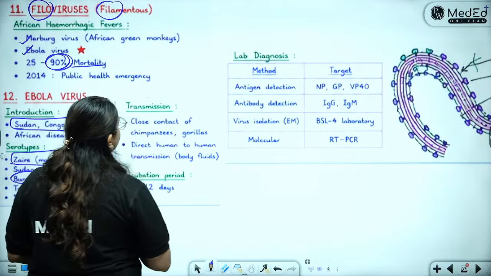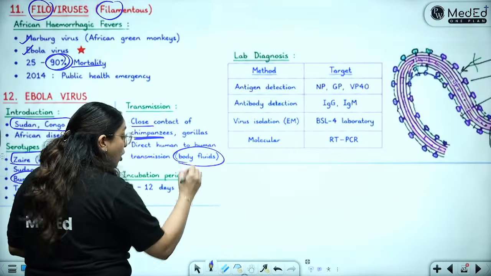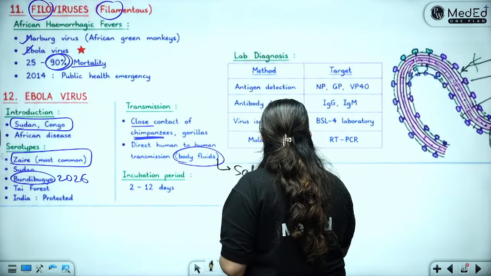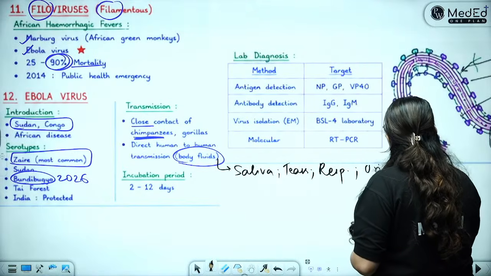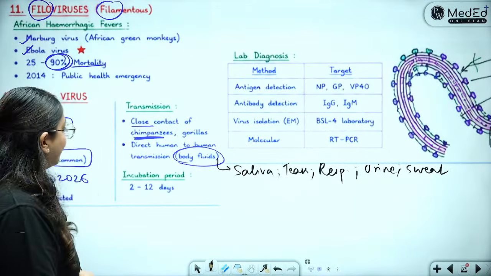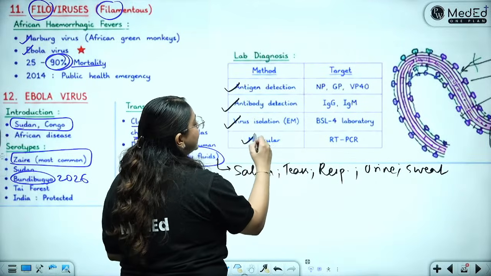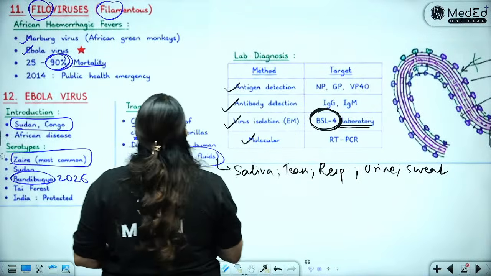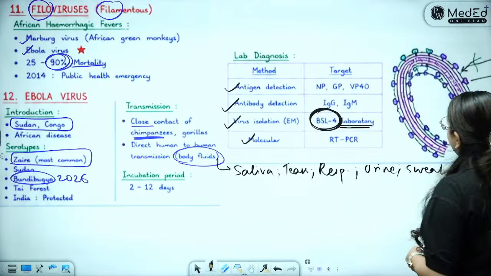Okay, it happens because of close contact with chimpanzees, and in humans the direct contact can happen from all the body fluids. All. So it can happen because of saliva, tears, respiratory secretions, urine, sweat. Absolutely any body fluid can transmit the virus from human to human. That is the problem. Okay, antigen can be detected, antibody can be detected, virus can be isolated, RT-PCR can be done, but it all has to happen inside a BSL-4 laboratory, because Ebola virus is a BSL category 4 agent, and you can simply draw the structure of a filamentous virus.